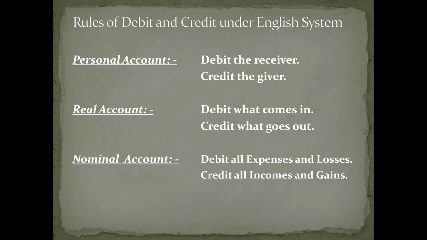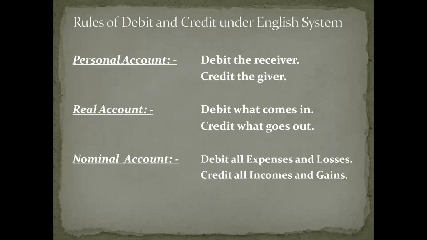Then third one is nominal account. It is an account which deals with all kinds of expenses and losses and incomes and gains. The rule of this account is debit all expenses and losses. If there are any expenses and losses, we should debit them, and if there are any incomes and gains, we should credit them. Understood? So it is about rules of debit and credit under which system? Under the English system.